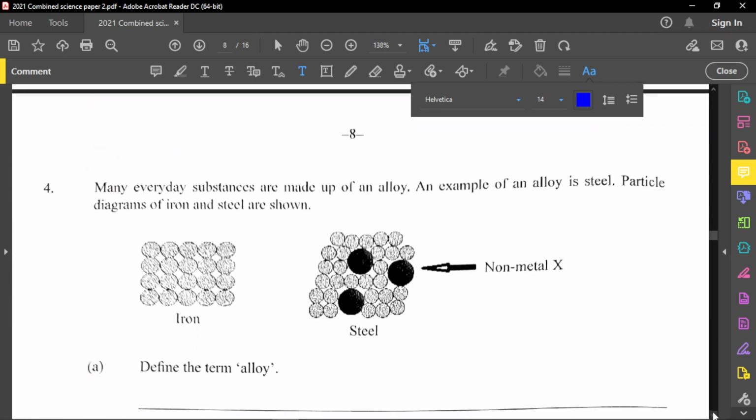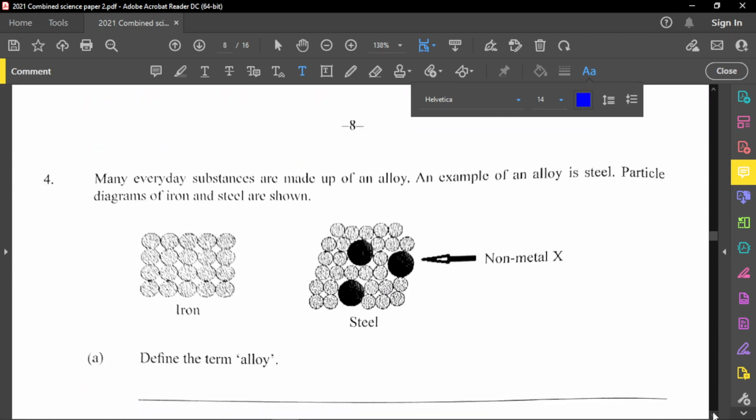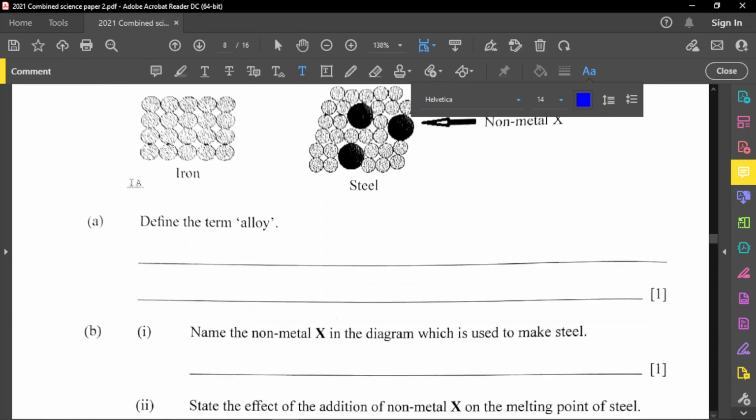Question number 4 now. It says many everyday substances are made up of alloys. An example of an alloy is steel. Notice at the bottom the particle diagrams of iron and steel are shown. In the first diagram you have iron only, and in the second diagram you have a non-metal X. Now they ask us to define the term alloy. An alloy is really a solution, or a mixture. So let's write here: it is a mixture, or solution.